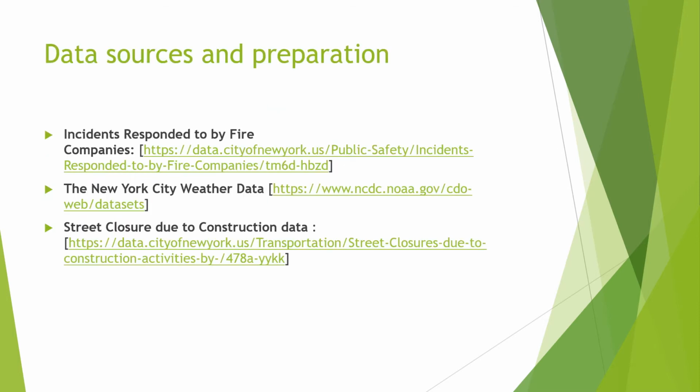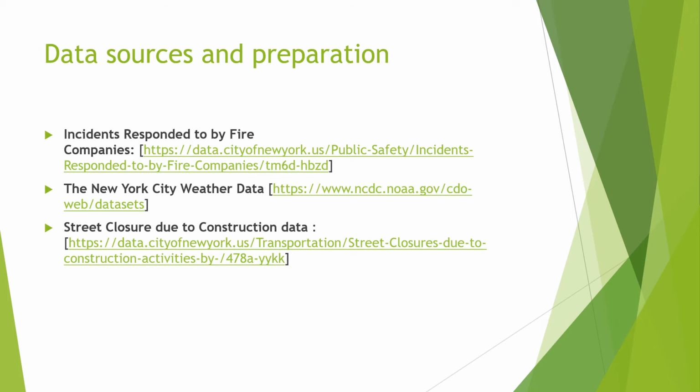The first data source records the incidents that can provide us the corresponding response times. The second data source can give us the weather data for the same time that we can correlate with the first data source. The third data source gives us the street closure data that has the neighborhood variable that we can filter with.